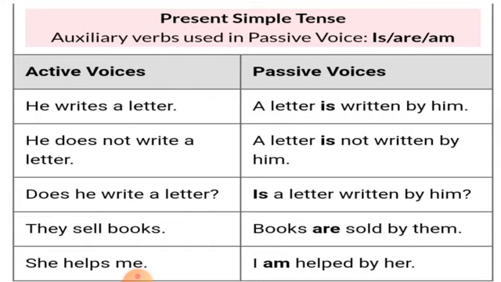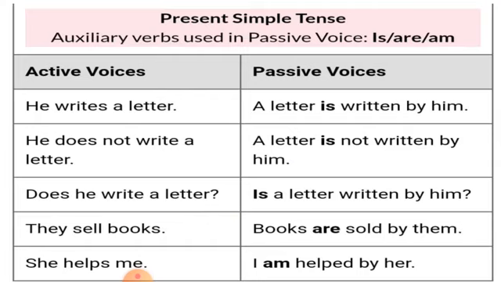First one is present simple tense, or simple present tense, present indefinite tense. We use auxiliary verbs is, are, am. For example, he writes a letter. A letter, we use helping verb is, then the third form of the verb, written by him. We always use the third form of the verb in passive voice.